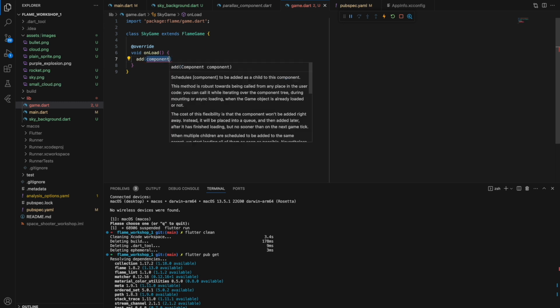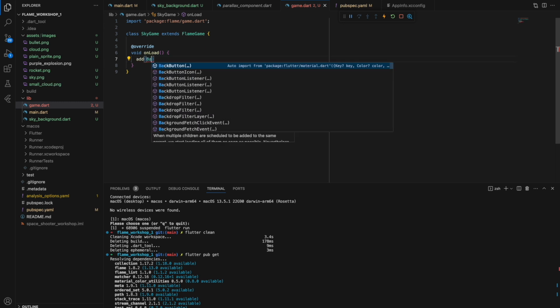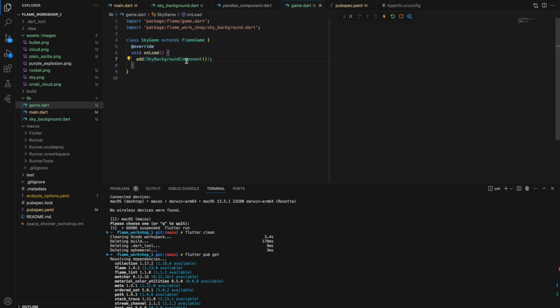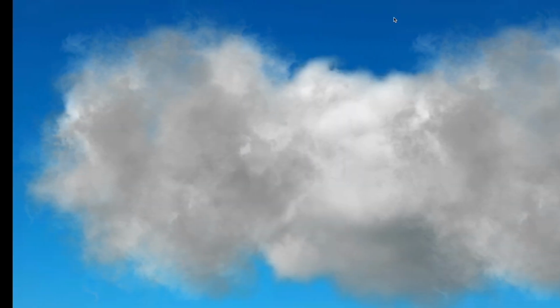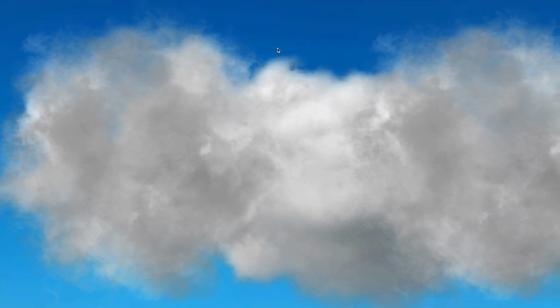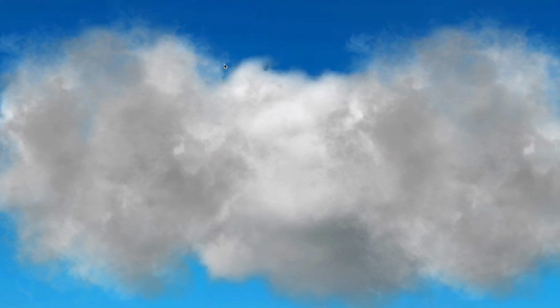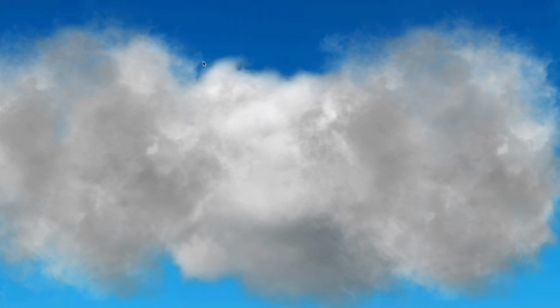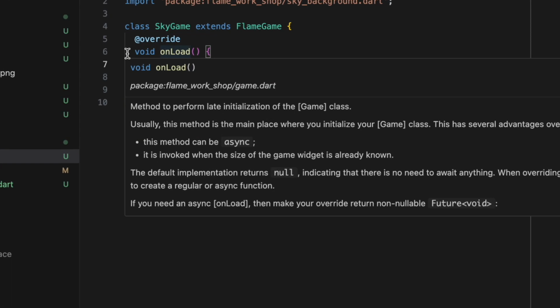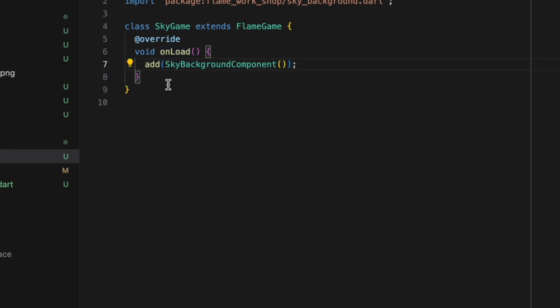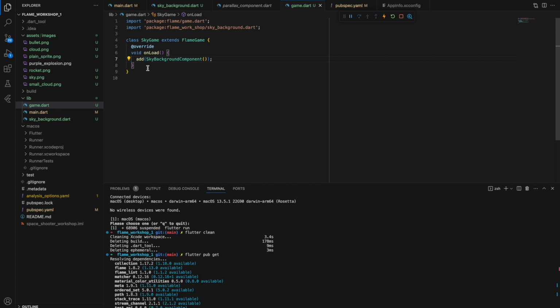And here we just simply call add, sky background component. That's it, and let's run the thing. Yeah, now you can see this beautiful sky and it's moving. So yeah, pretty straightforward. We created a component, we added it to the game.